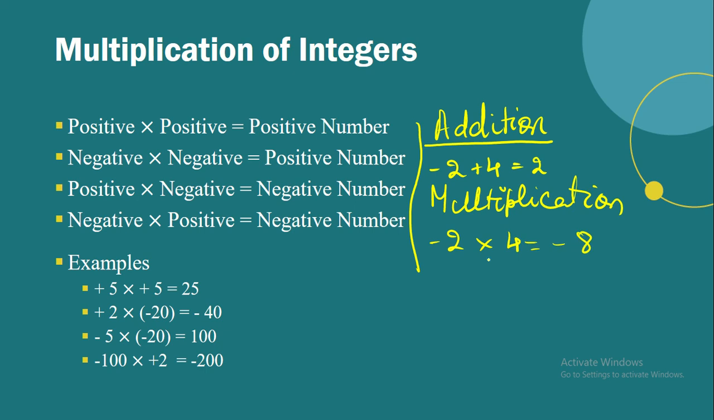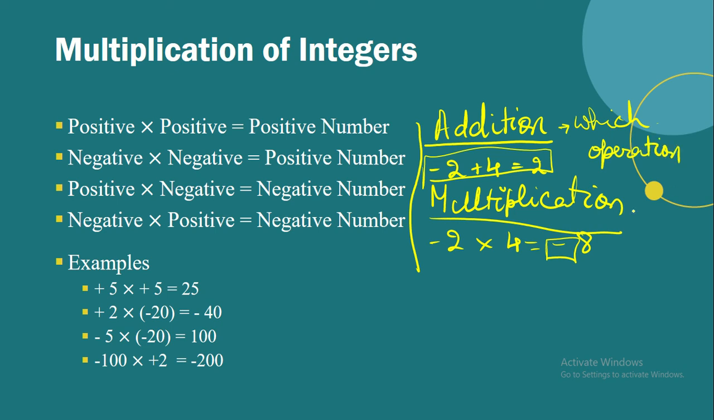Now why? So basically in multiplication through the signs we get to know which sign we will put with the answer. Okay, like here we got to know which operation to do, right? And here we get to know which sign to be put with the answer. So that's the basic difference which you need to know, right? And this is a very easy topic, right?